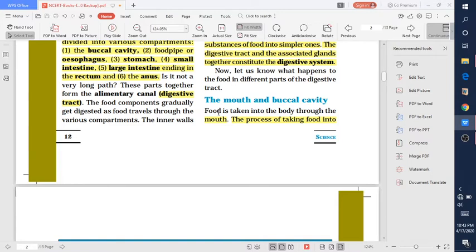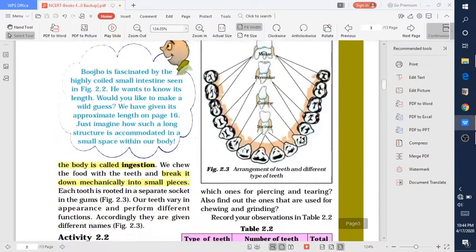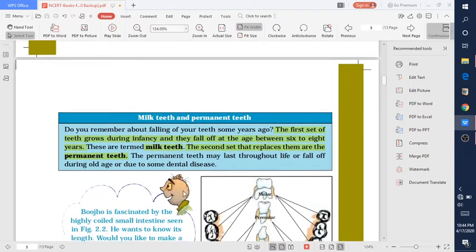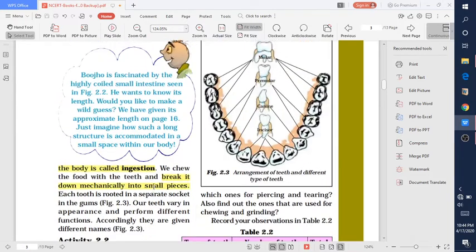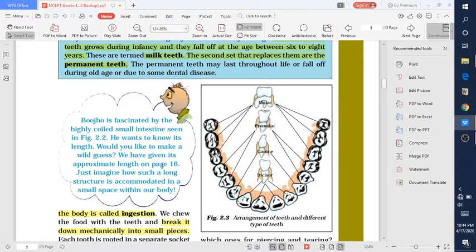As we know, food is taken into the body through the mouth. The process of taking food into our body is known as ingestion. This food is chewed with the teeth and broken into smaller pieces with the help of teeth.